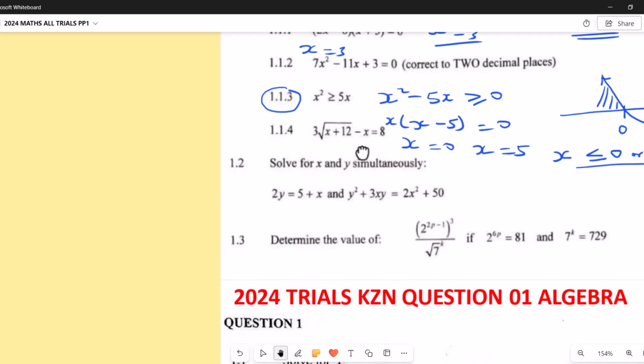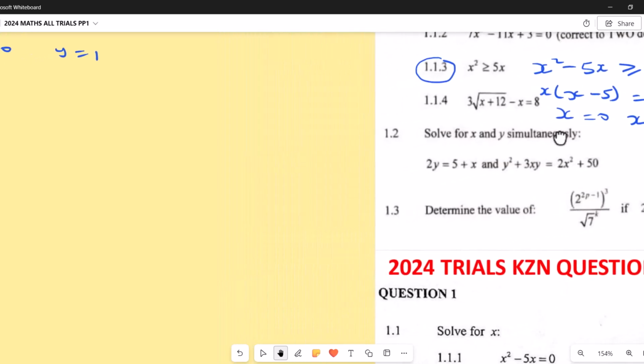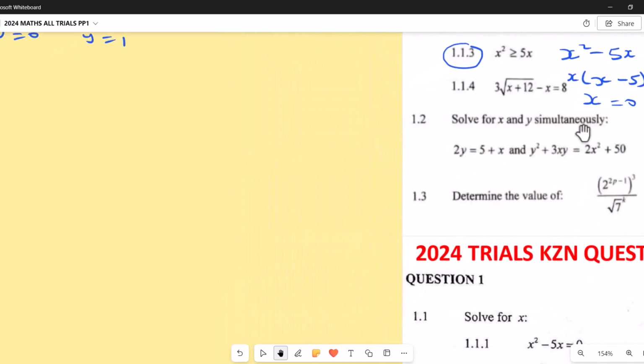1.4. They say that we have got 3 roots. Let's check it out here. We have 3 root x plus 12, then minus x equals to 8.